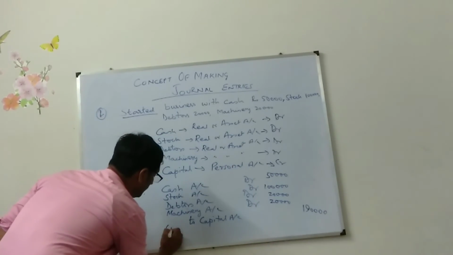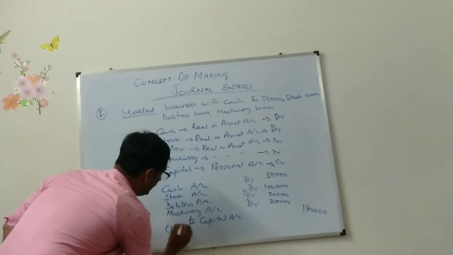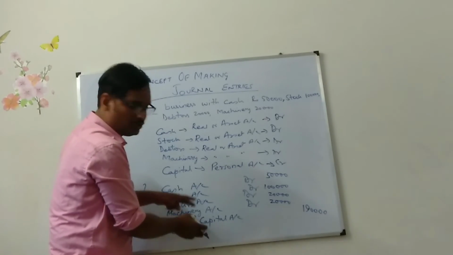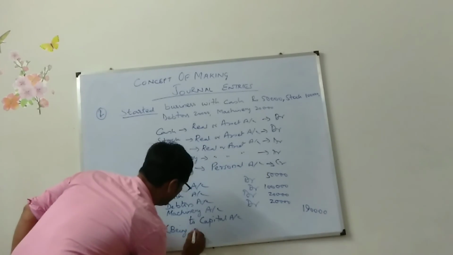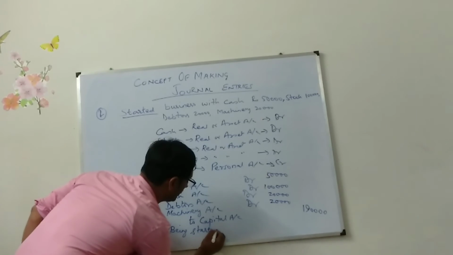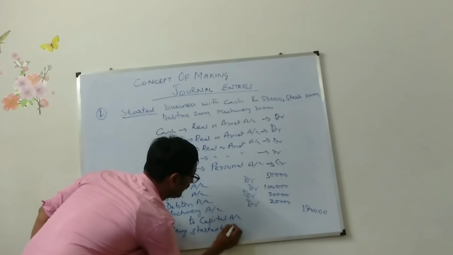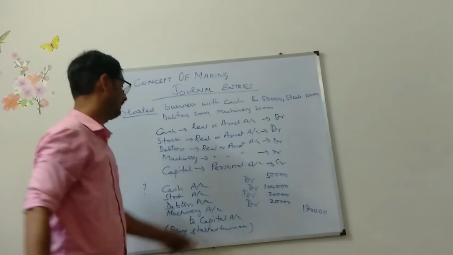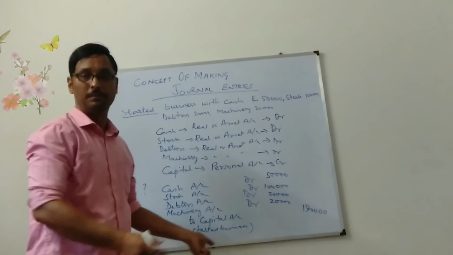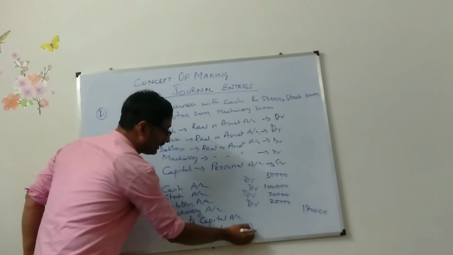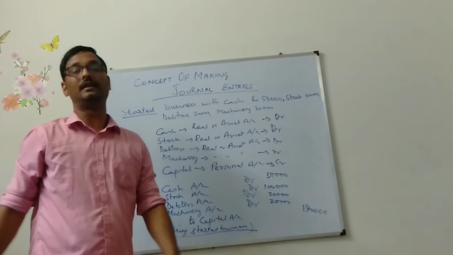You need to write narration, being, all these names you need to write out. Being started business. Being business started you need to write. After that, you need to give underline.